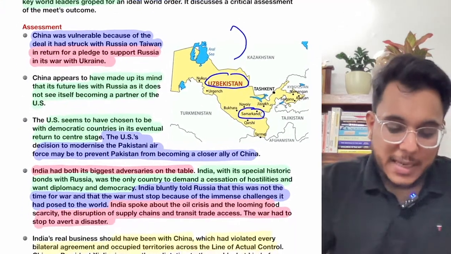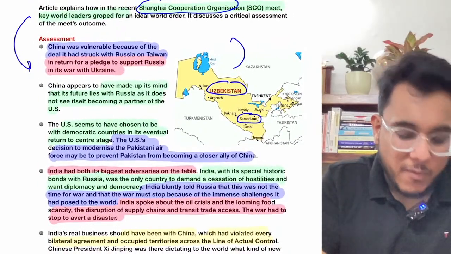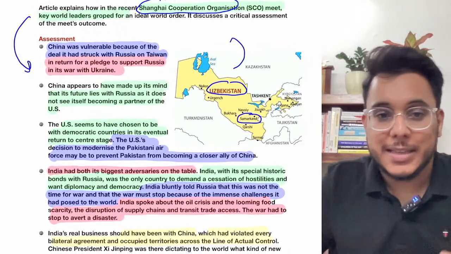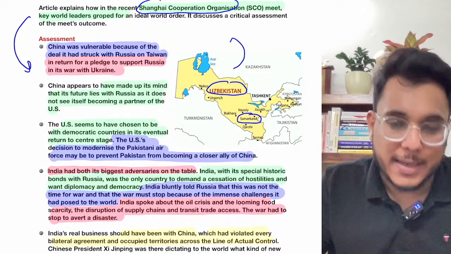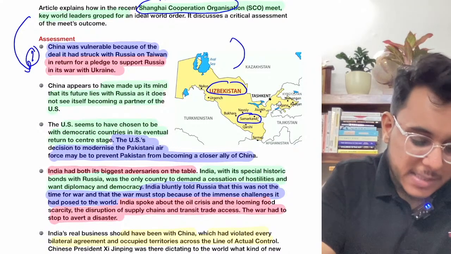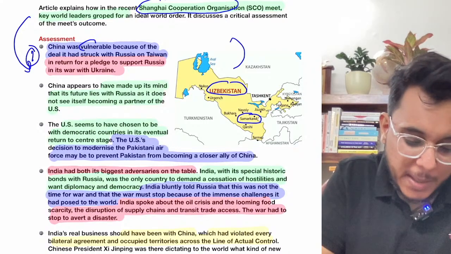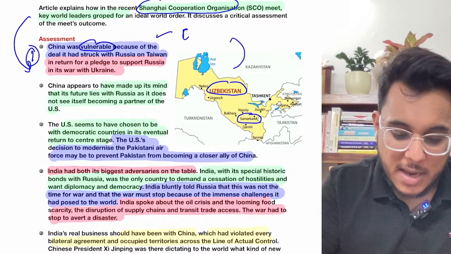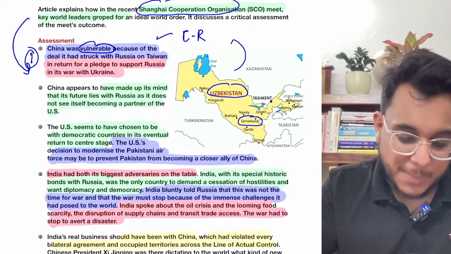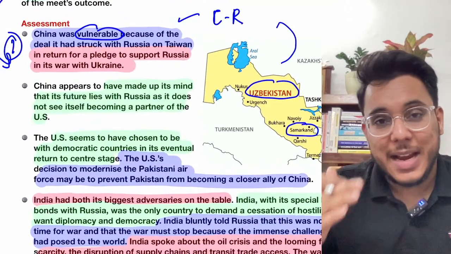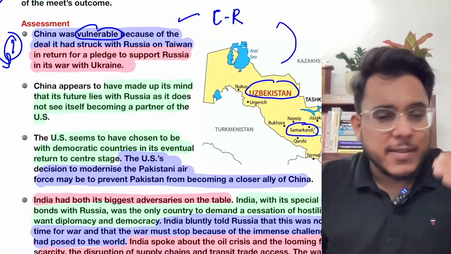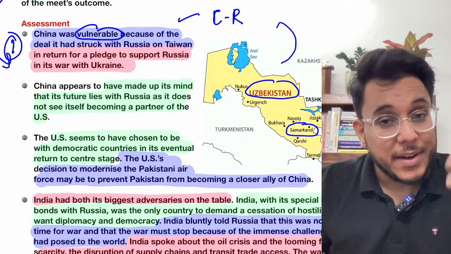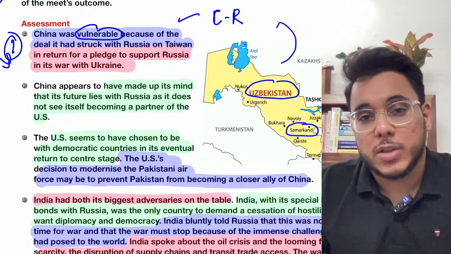Okay. So basically it has been said that today we will assess through the SCO what the global world order is that is prevailing. So number one, it is being said that China is right now vulnerable. Okay. So China has signed a deal with Russia, and as a part of this deal, China has said that China will support Russia on Ukraine, and in return Russia should support China on Taiwan.